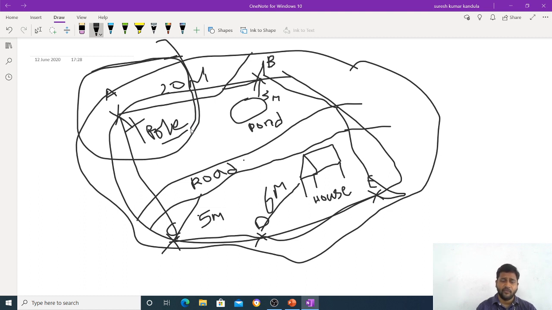If I do the surveying from part to whole, we need to measure the distances from road to pond, pond to station, again station to road, road to house, house to station D, and station D to station C. If you take a wrong measurement at any point of the parts, for example from pond to road, or from road to house or house to station D, your total area will be affected, and whatever area you want to calculate will be wrong.